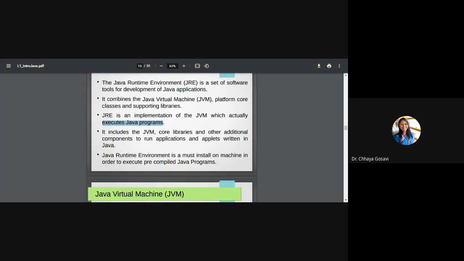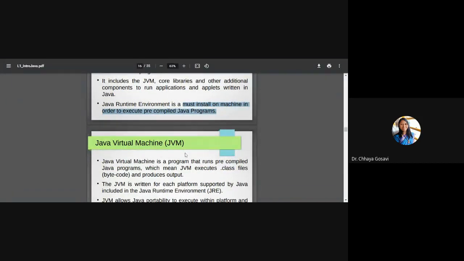The Java Runtime Environment must be installed on your machine in order to execute a pre-compiled Java program. If you install JDK, it will automatically install JRE and JVM. So for example, if you want to install Eclipse or NetBeans, it automatically asks you to load or install the updated or current version of JDK.